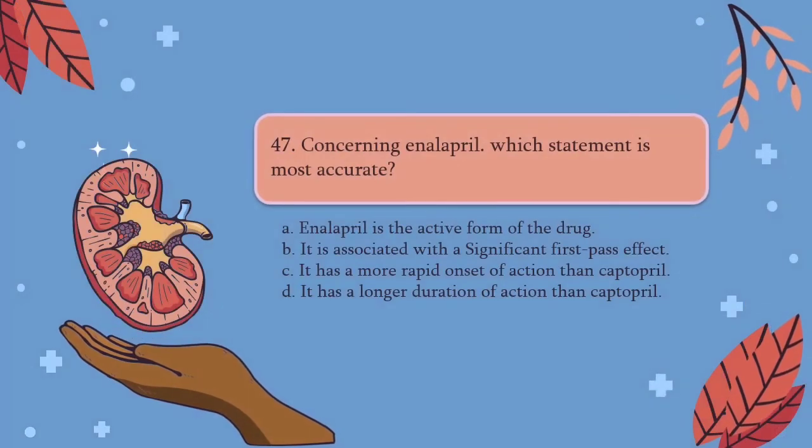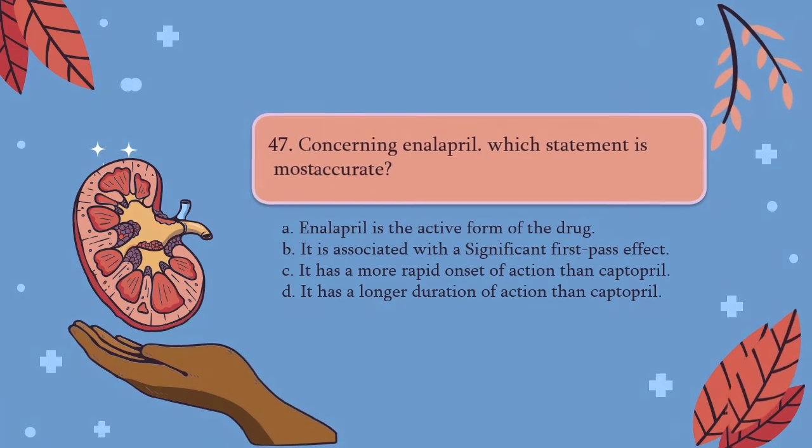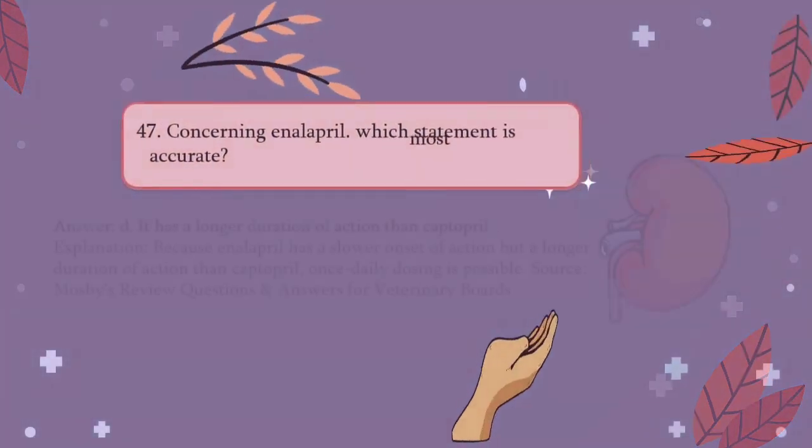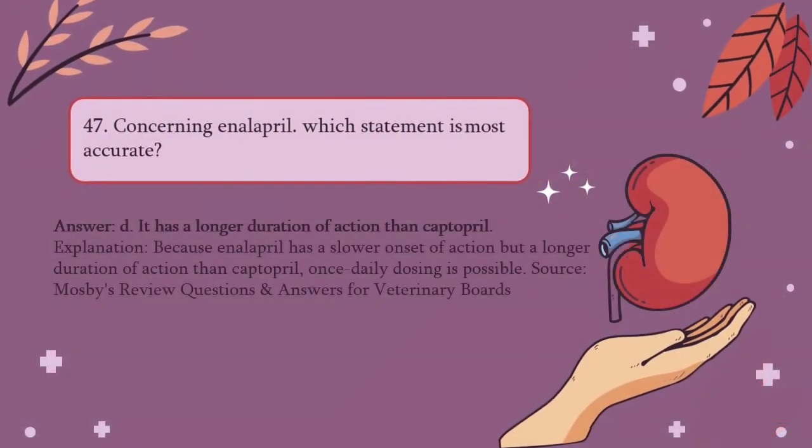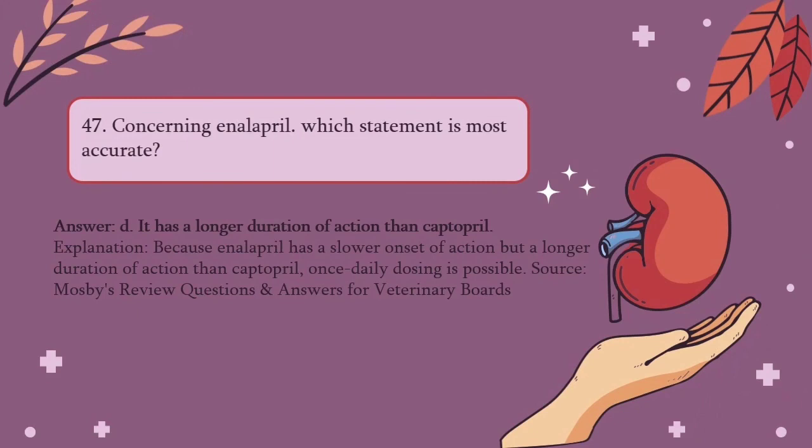47. Concerning enalapril, which statement is most accurate? A. Enalapril is the active form of the drug. B. It is associated with a significant first-pass effect. C. It has more rapid onset of action than captopril. And D. It has a longer duration of action than captopril. The answer is D. It has a longer duration of action than captopril because enalapril has a slower onset of action but a longer duration of action. Once daily dosing is possible.